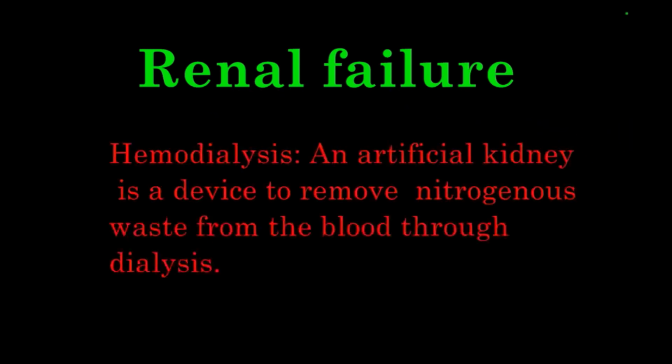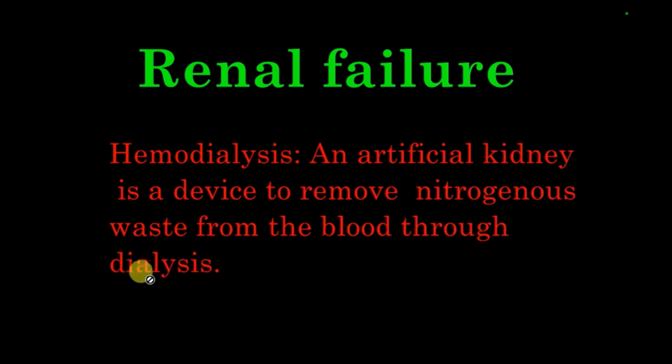So the nitrogenous waste or the metabolic waste will start accumulating inside our body, and that may even cause death of the organism. So to ensure the survival of such a patient, we use the method of hemodialysis, or we take the help of an artificial kidney. What is an artificial kidney? An artificial kidney is a device to remove nitrogenous waste from the blood through dialysis. You might have heard about the term dialysis.